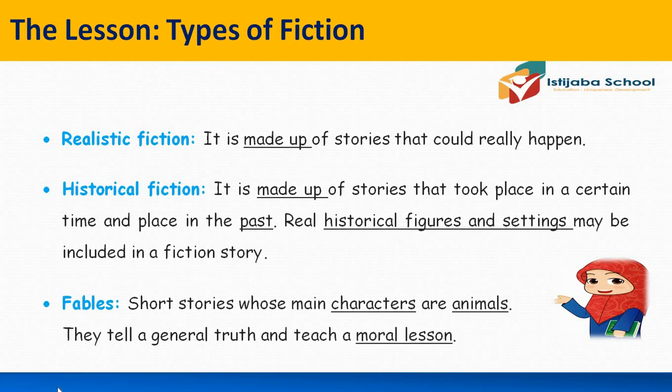Now let us see the definition of each type of fiction in detail. Realistic fiction. It is made up of stories that could really happen. So these stories could happen in real life, with characters and events that may be real. Historical fiction. It is made up of stories that took place in a certain time and place in the past. Real historical figures, real historical characters and setting. You know what I mean by setting, time and place, may be included in a historical fiction story.